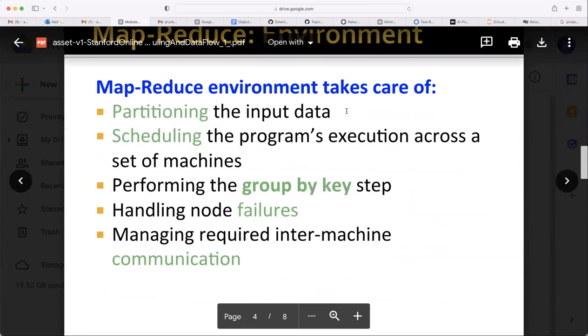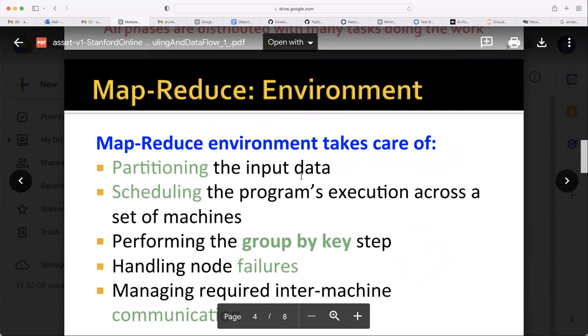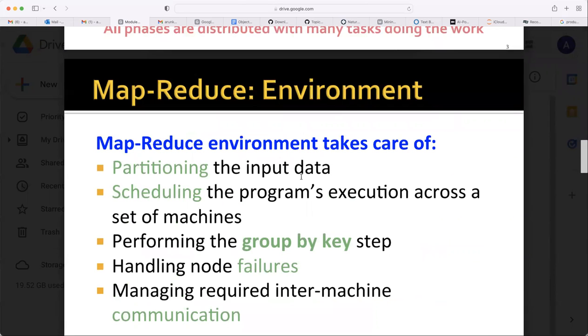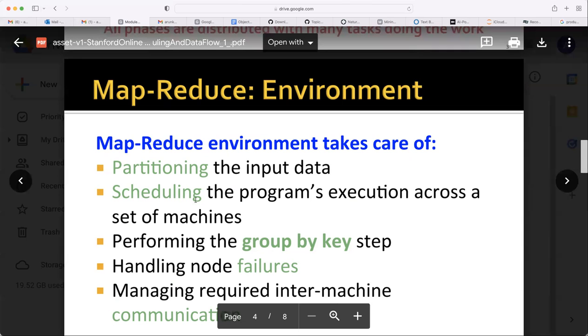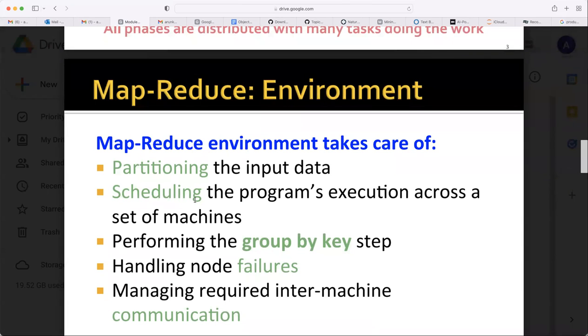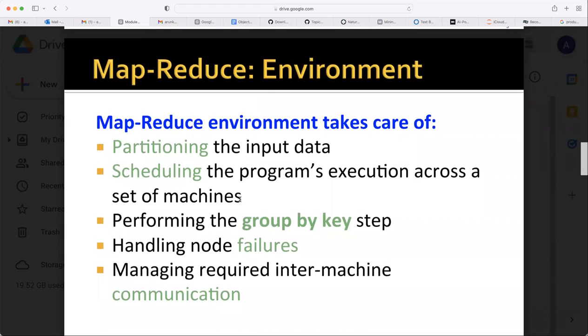So the MapReduce environment takes care of partitioning the input data. What is the meaning of partitioning? Dividing the data into chunks, different parts, right? Scheduling the program's execution across a set of machines. What is scheduling? Assigning different chunks to different mappers. Right. So it has to tell which mapper has to do work on which data, all those things, right?